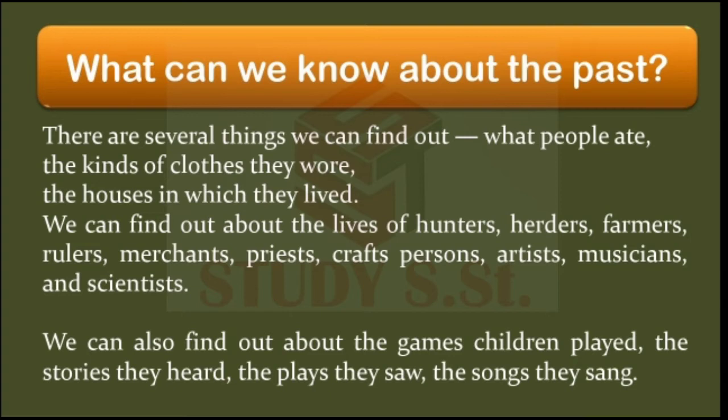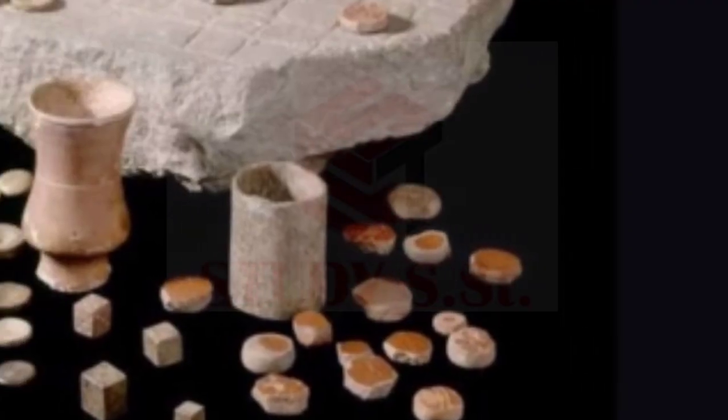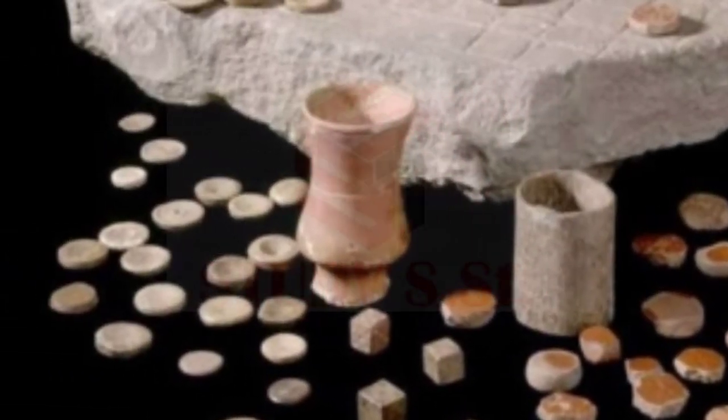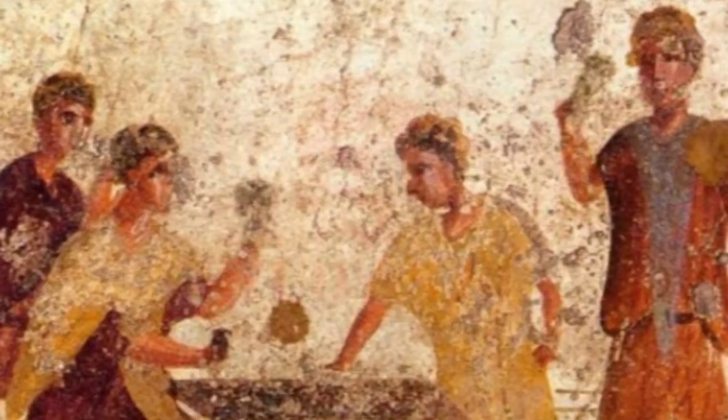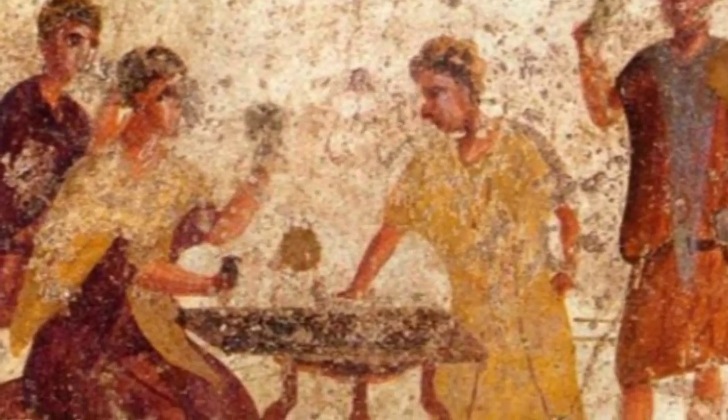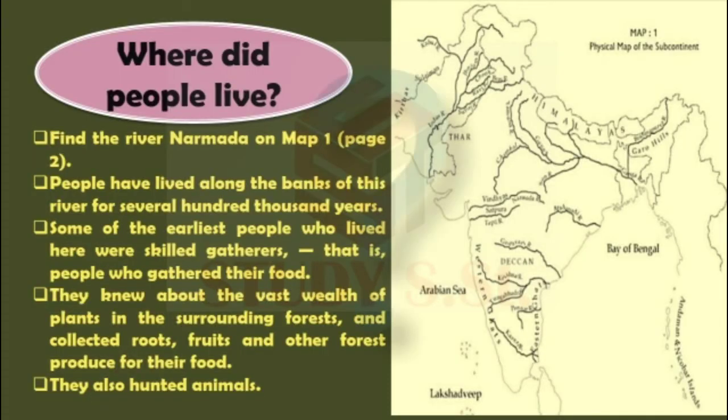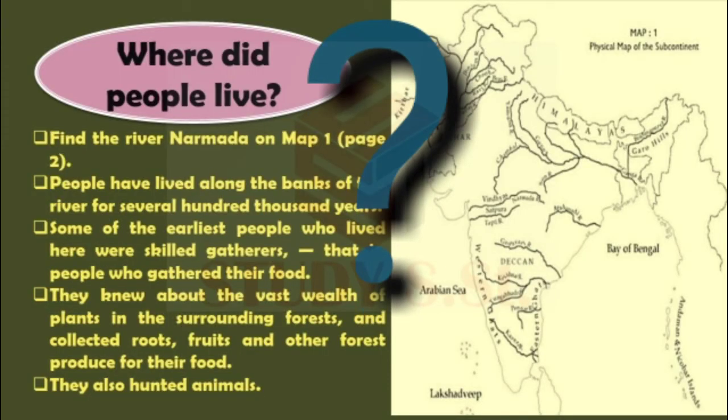We can also find out about the games children played at that time. What kind of games were played by children? What kind of stories did they used to listen to? What kind of plays were there? What kind of songs were there at that time? So these are all the things we can know about the past. Oh, again there is a question. And the question is, where did people live?